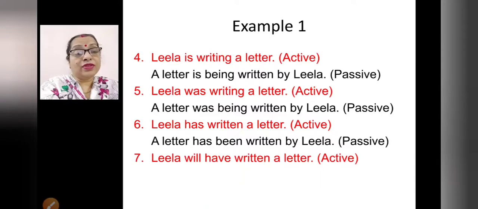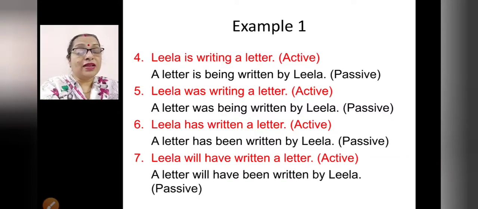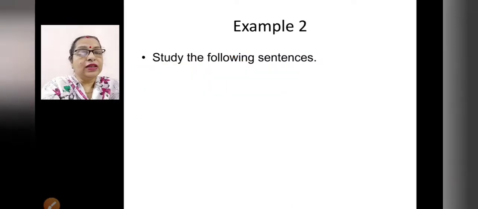Leela will have written a letter. What is the tense here? Future perfect, right? Will have written. So how will you write in the passive? A letter will have been written by Leela. So when you make the passive, you have to write will have and then been, okay, and then written plus by and Leela. Now next example, let us have.